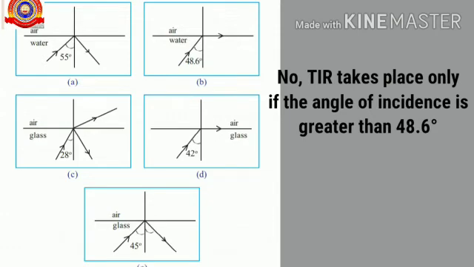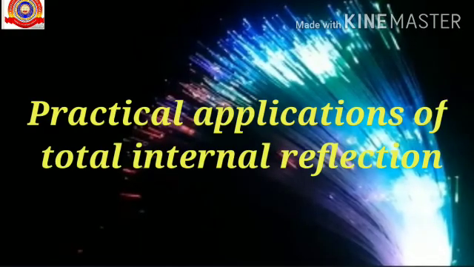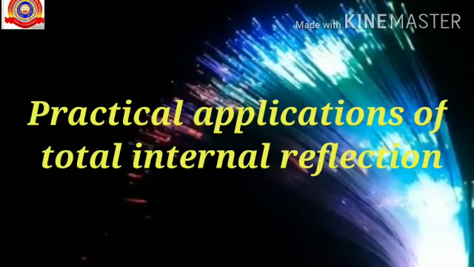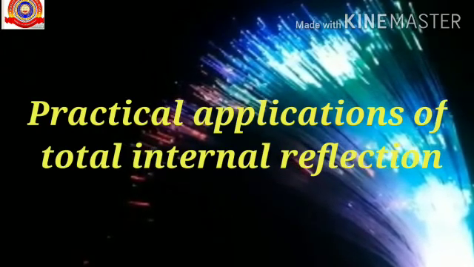So here total internal reflection does not take place. The reason is that total internal reflection, that means TIR, takes place only if the angle of incidence is greater than 48.6 degree, the critical angle for water.